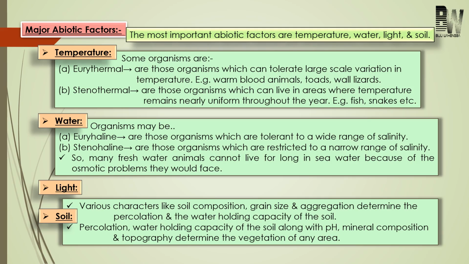Next come to water. Water is also one of the major abiotic factors, just next to temperature. We also know that water is essential for every living organism to perform all biological activities. In plants also, their distribution depends on the availability of water. And these plants and even animals also show modification according to the availability of water.